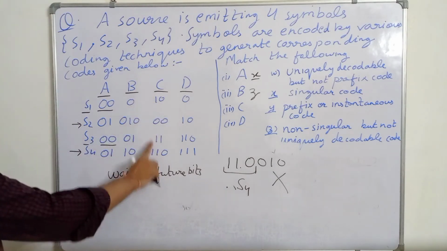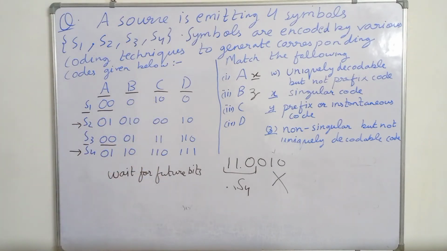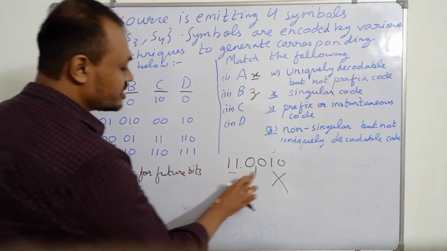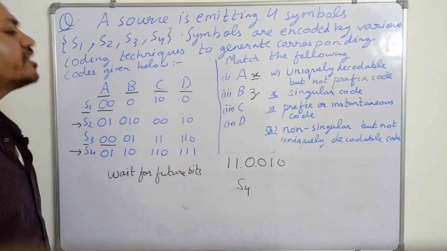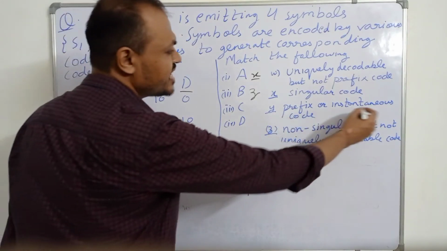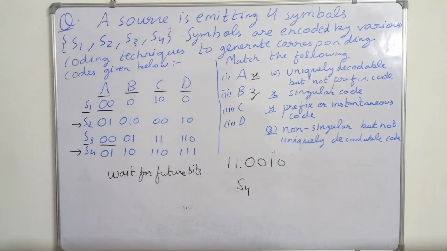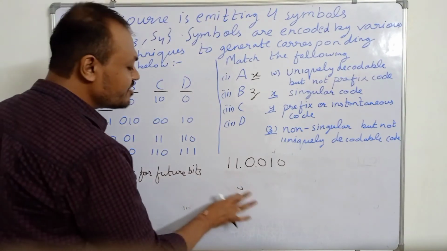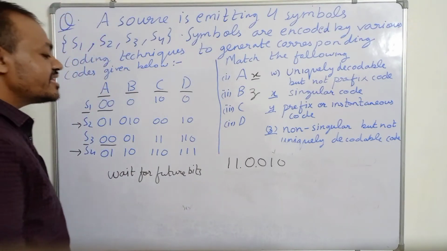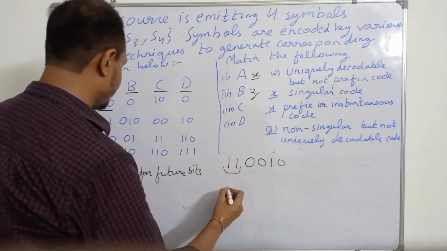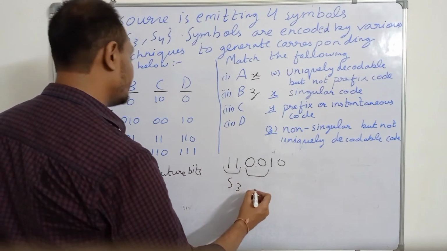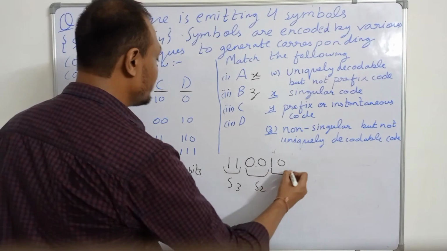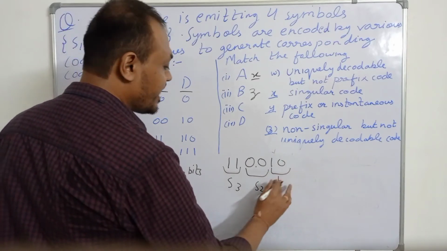So this code is uniquely decodable, but it is not a prefix code. A prefix code is also called an instantaneous code because in a prefix code we do not have to wait for the future bits. If 110010 is received, then 110 has to be decoded as S3, then 00 has to be decoded as S2 and 10 has to be decoded as S1.